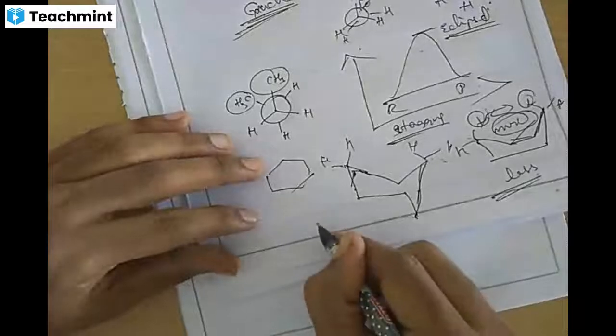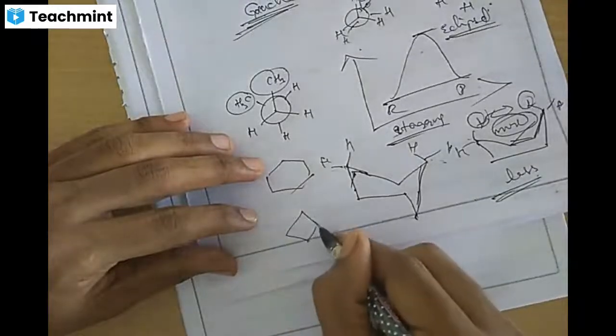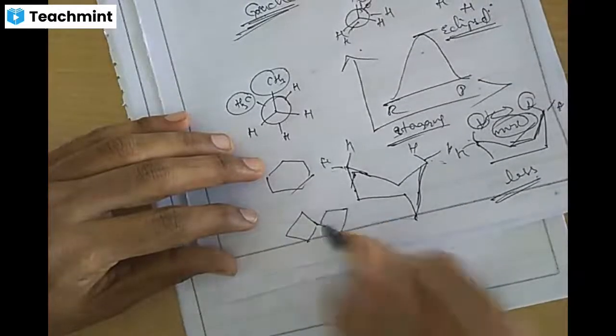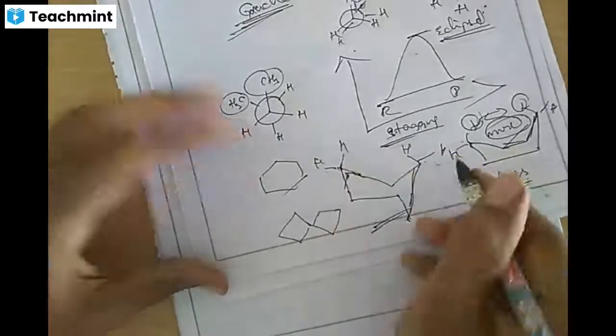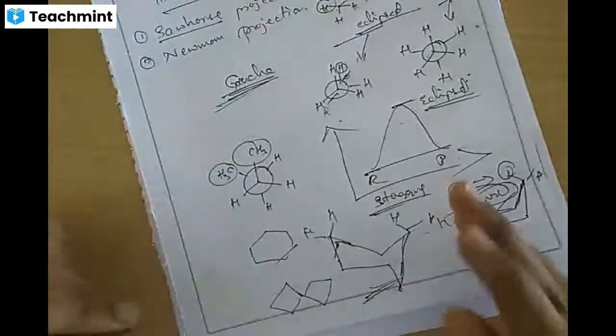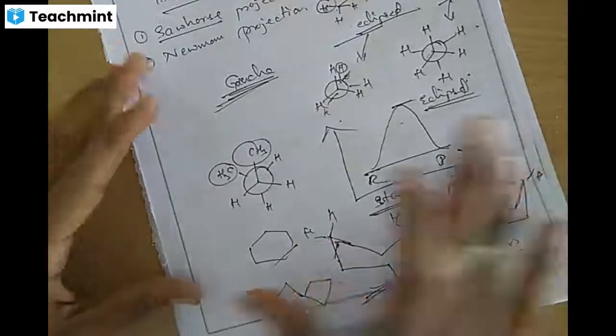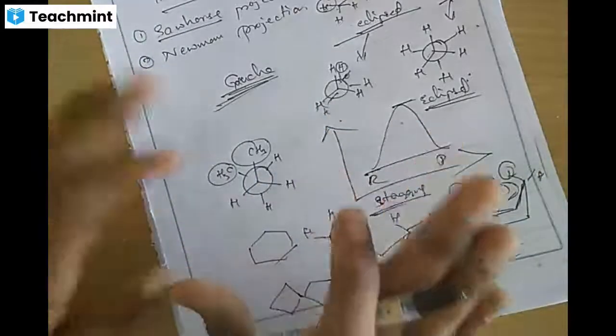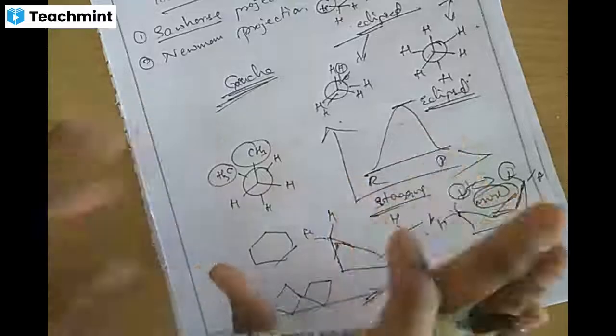Not only that, we can also write a twist form. So like this, we can write the twist form. Out of the twist form, chair form, and half chair form, the chair form is more stable because the flagged hydrogens are away from each other. So with the help of torsional strain and conformational isomers, we can explain the stability. This is only for carbon-carbon single bonded compounds.